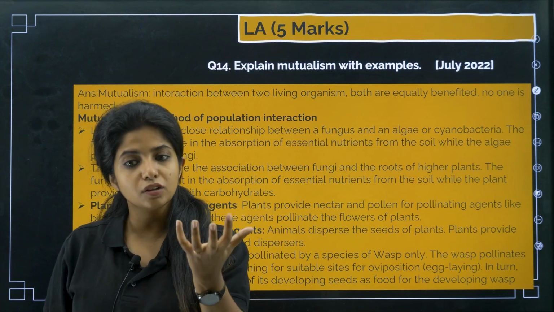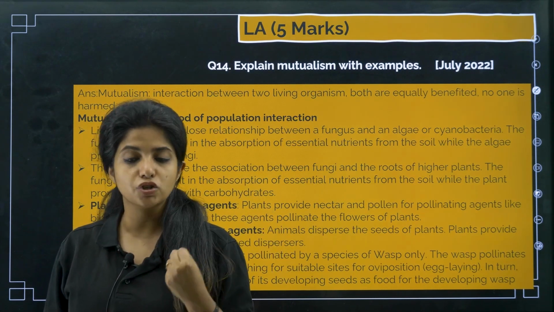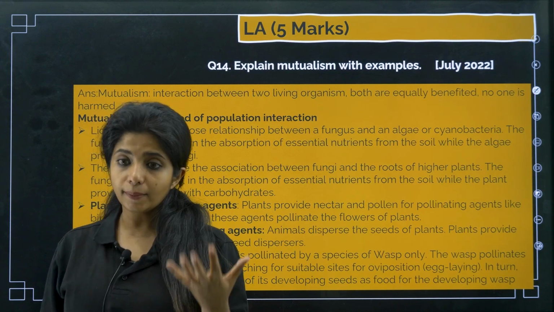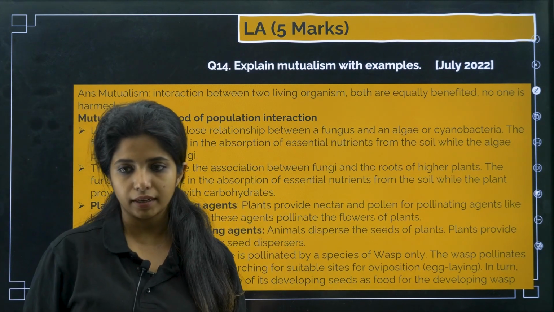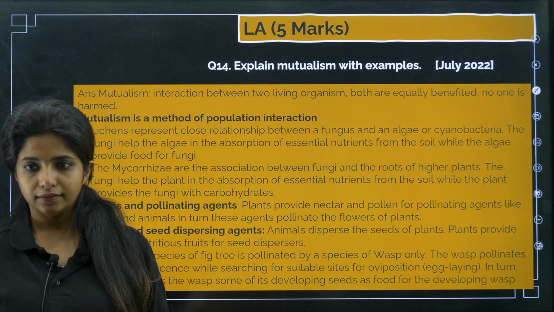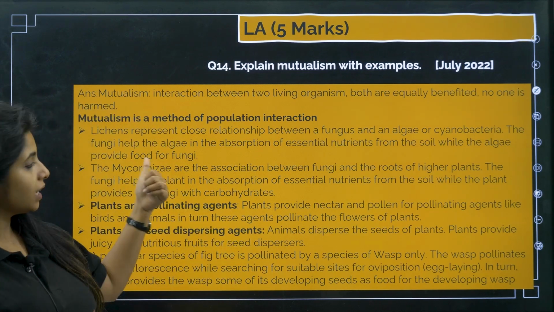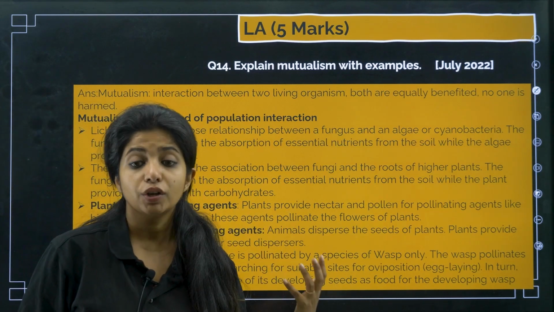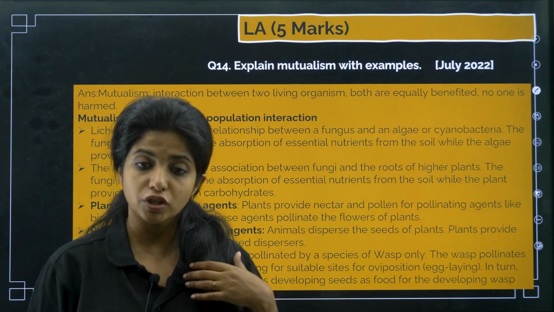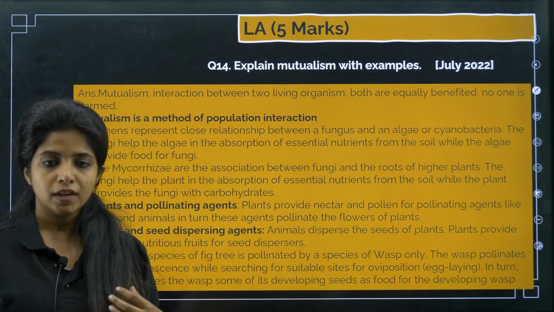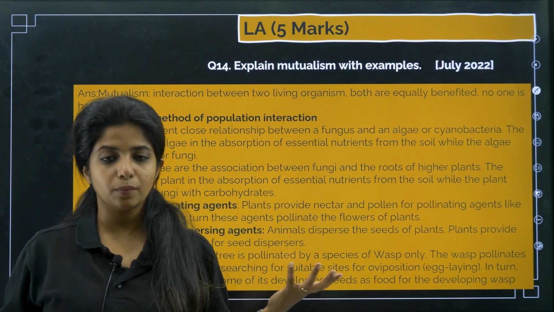So this fungus is responsible for absorption of the essential nutrients from the soil, whereas the algae provides the food for the fungi. The algae will be providing the food because it has the ability to make the food. It is a cyanobacteria, an autotroph which has the ability to make its own food. So that's about lichen. Both of them are benefiting each other.